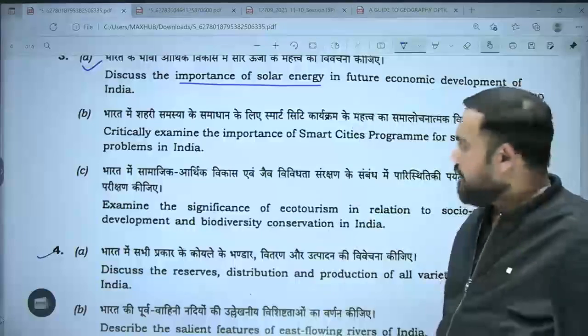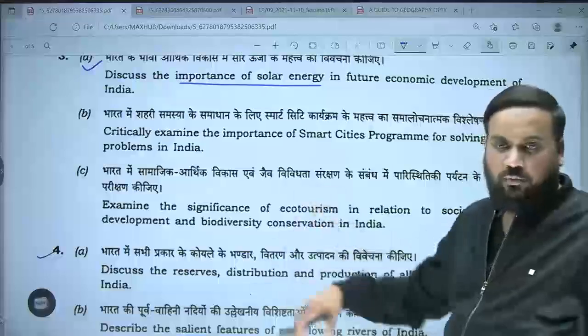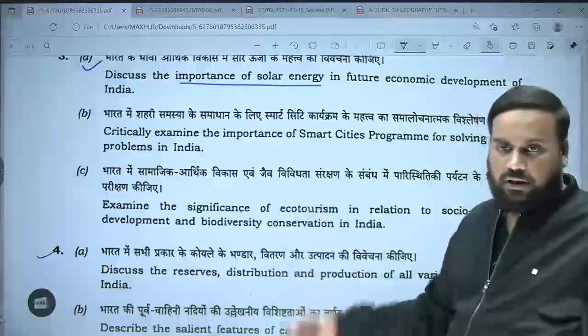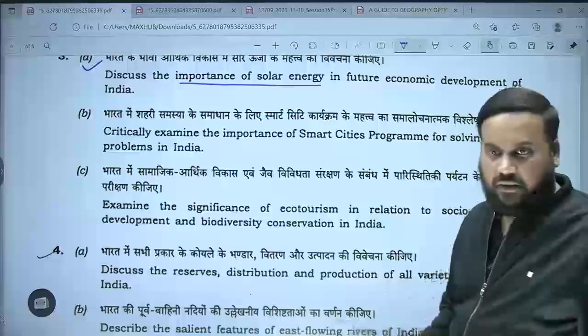And in this, can solar energy play an important role? Yes. You would have already shown by the map of India how the potential of solar energy is in most of the places in India. Okay?